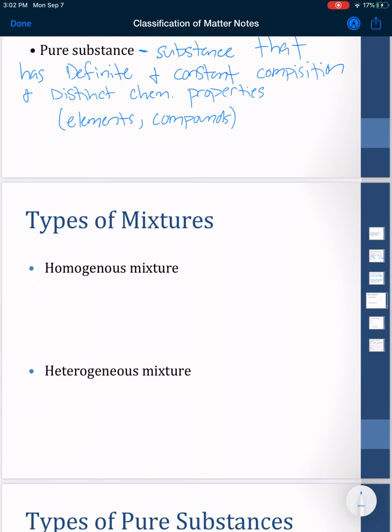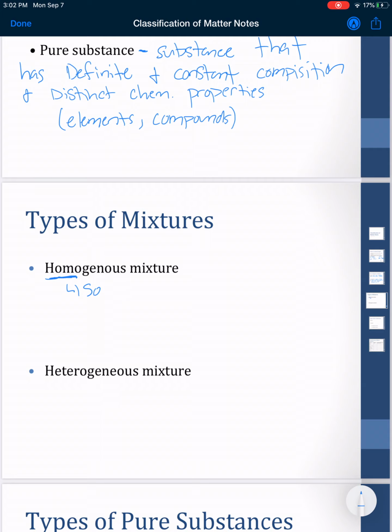For types of mixtures, we have two. The first one's a homogeneous mixture. Those of us that are familiar with the prefix homo, it does mean same or one. So the big thing with a homogeneous mixture is that it has that same or one idea behind it.